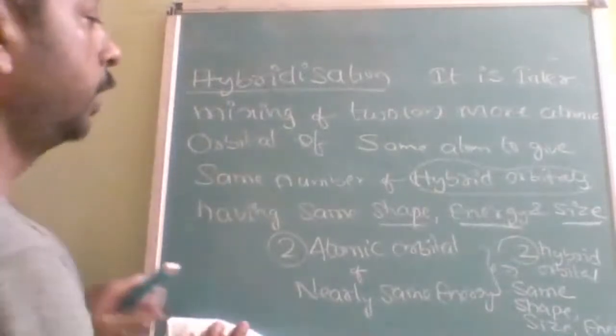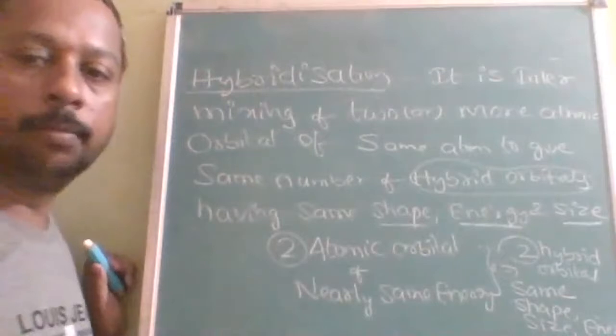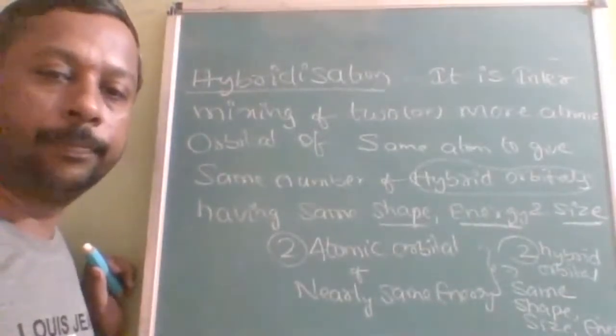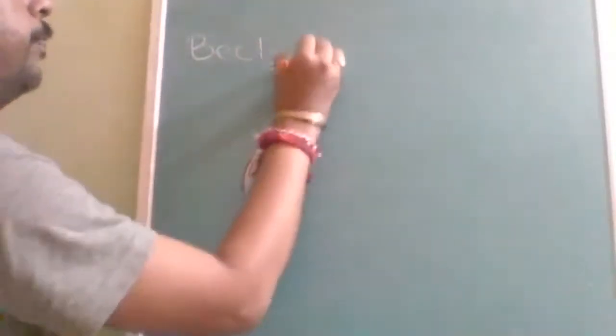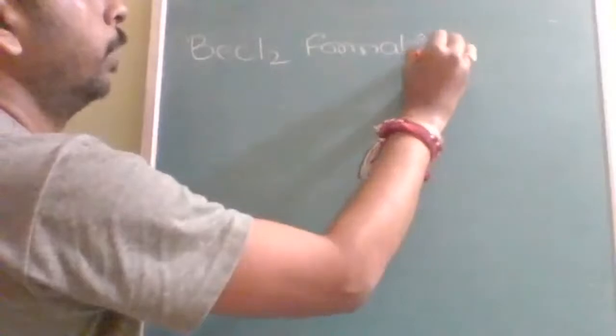Let us take what happens if hybridization is not taking place. Before that, note down these sentences, then we will go further. What will be the difference if hybridization is present and if it is not present? We are going to study that now. Let us take the example of BeCl2 formation.